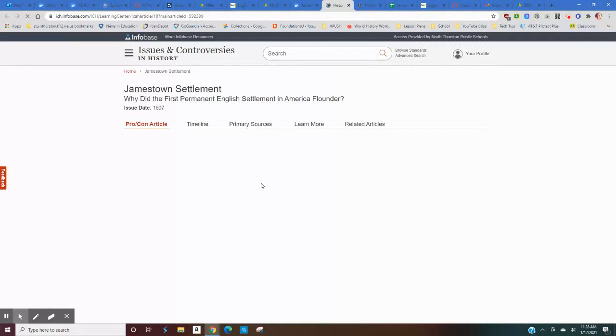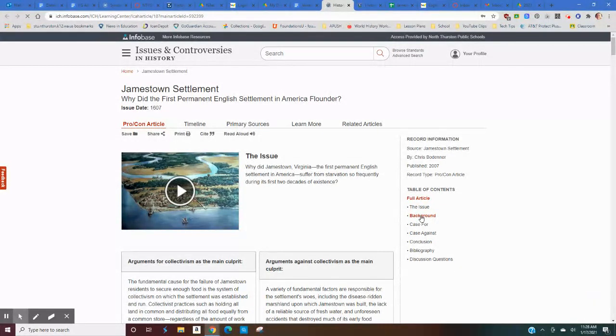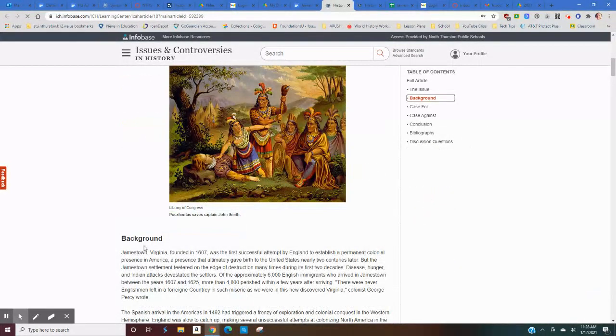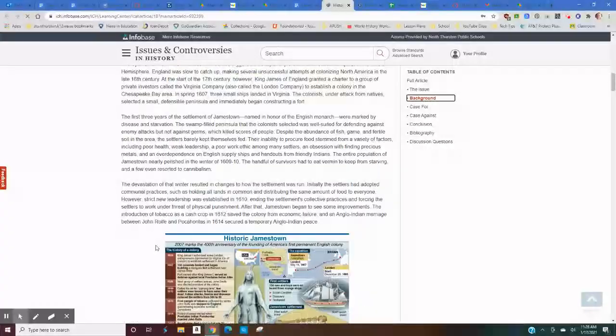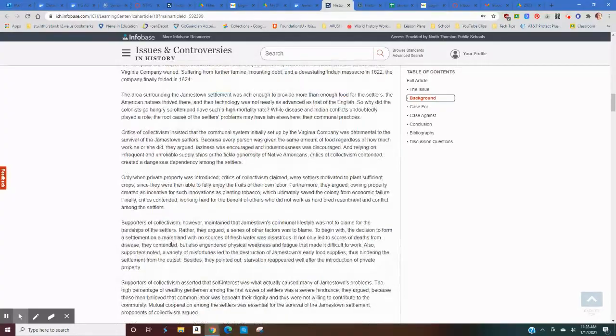So as we wait for my computer, we'll look over here. And you'll see here's the table of contents. What I want you to read first is the background. So we'll click on that. And it takes you right here. Here it says background, and you would just read this part. Okay, and stop after that.